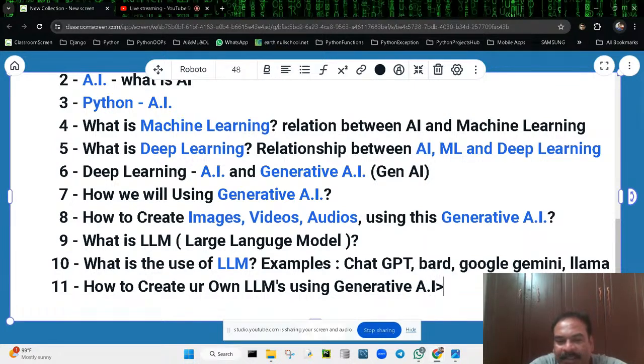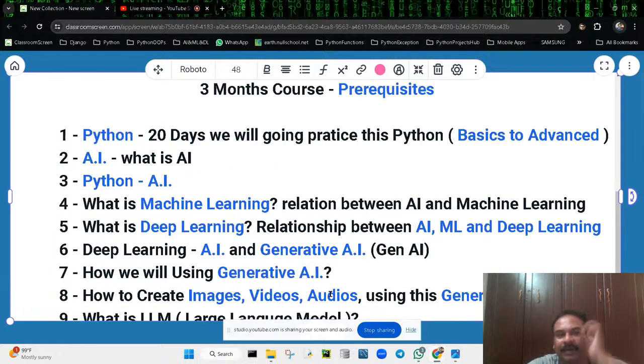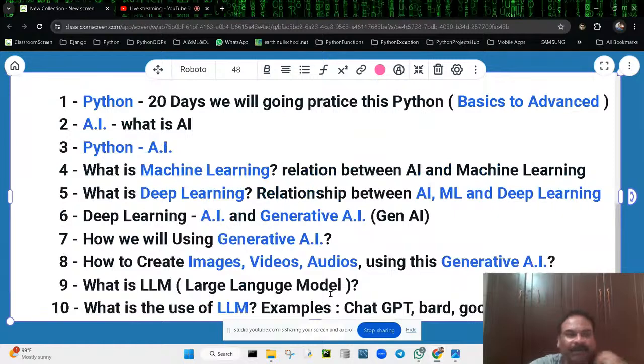Now it will be interesting. These are all the things we will be discussing in this particular session. I hope you understood. This is the entire flow we'll be going through. What is Python? Python is a programming language. What exactly is the relation between AI and Python? Why will we be using only the Python programming language? And what is machine learning? What is deep learning? In deep learning, we have two different sections. What are those two sections? They are generative AI and predictive AI.